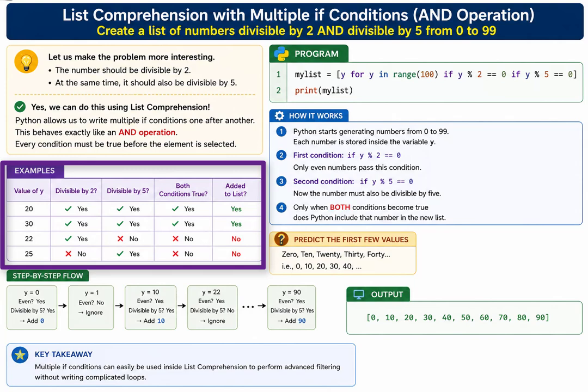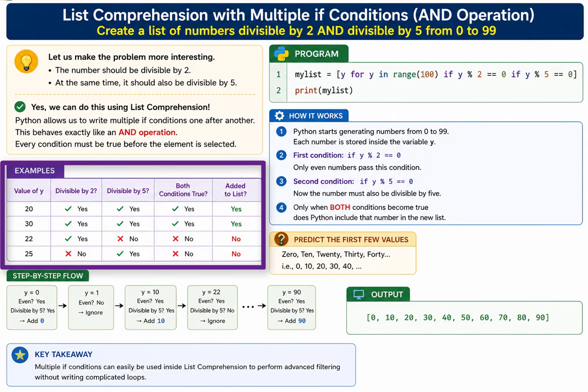Now consider 30. 30 satisfies both conditions. It is added. Now think about 22. It is divisible by 2, but it is not divisible by 5. Therefore, Python ignores it. Now think about 25. It is divisible by 5, but not divisible by 2. Again, Python ignores it. Only numbers satisfying both conditions appear in the final output.